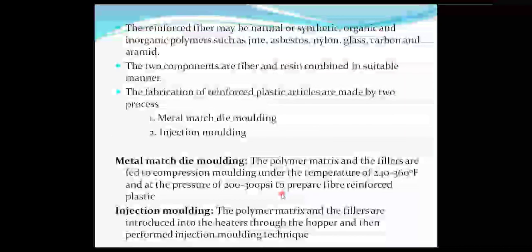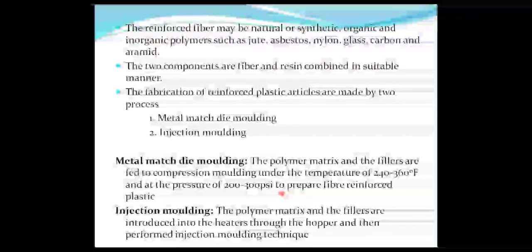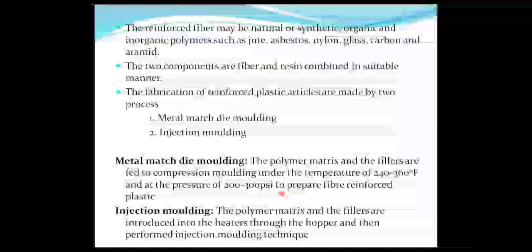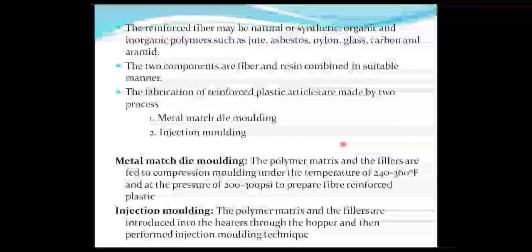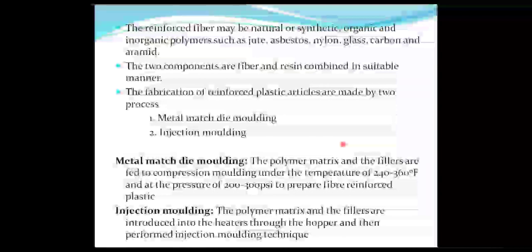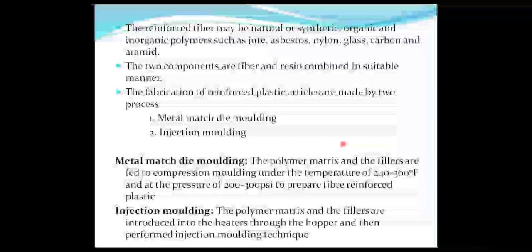When you apply the high temperature followed by the high pressure condition, then what happens? Simple. The plastic plus fiber mixture is molded. It can be molded into a plastic article, a helmet, a bulletproof glass, or a bulletproof vest. Now they are converting into different articles, definite shapes of articles. The process we are saying is fabrication. I'm repeating, the process is known to be fabrication. By the fabrication method, the reinforced materials are converted into different shapes of articles.